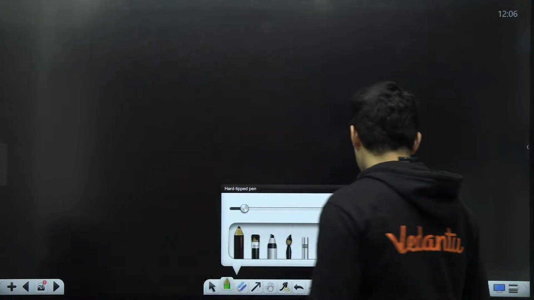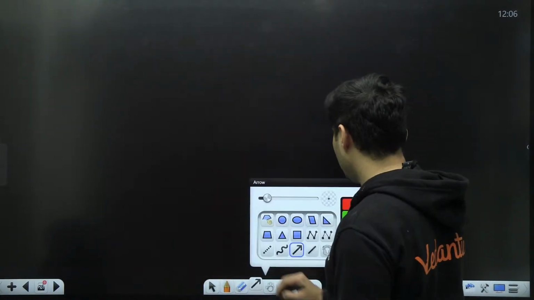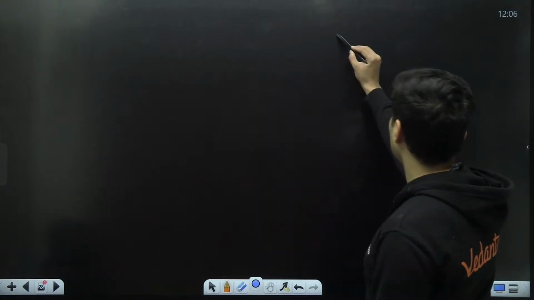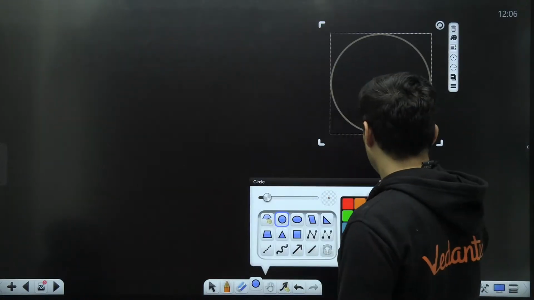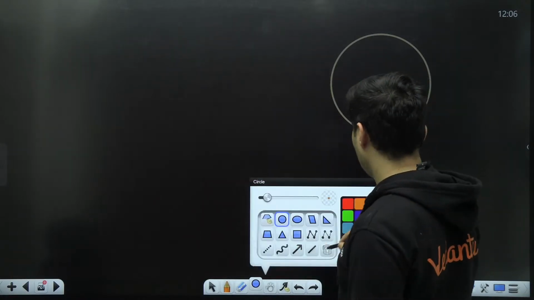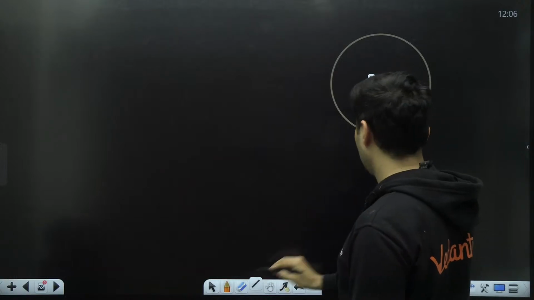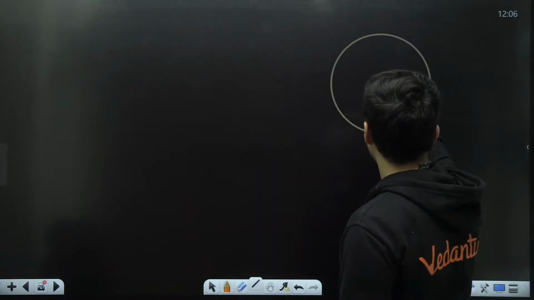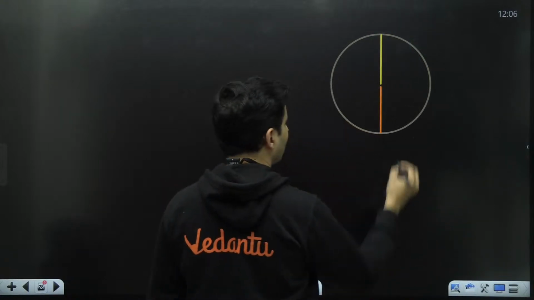Okay, so let's start doing this particular question. First, let's draw the circular motion, with two positions of that particular ball.